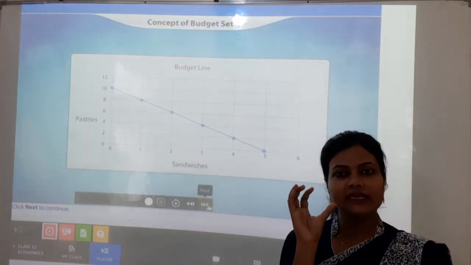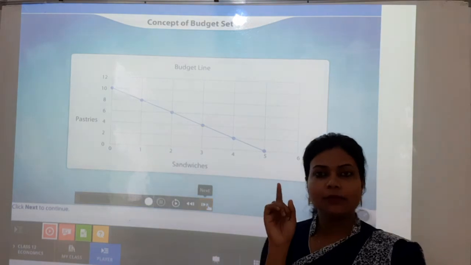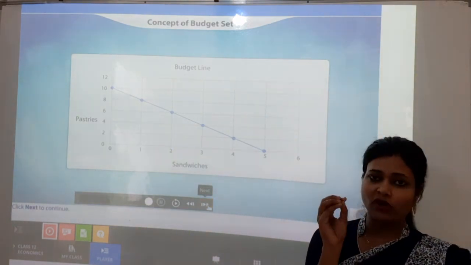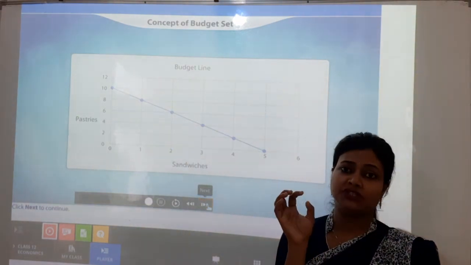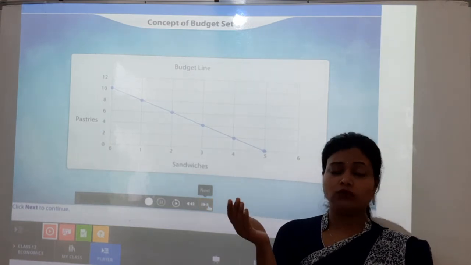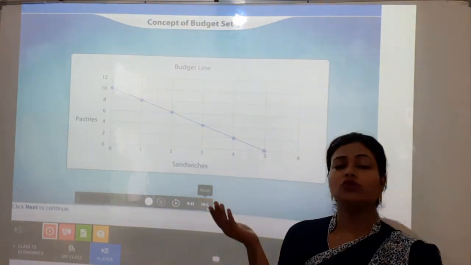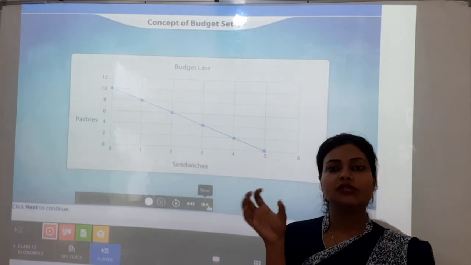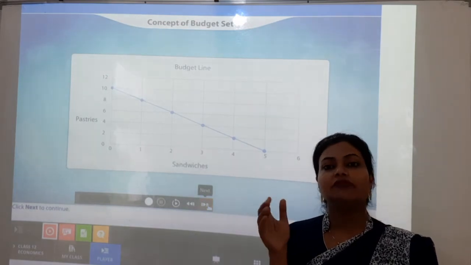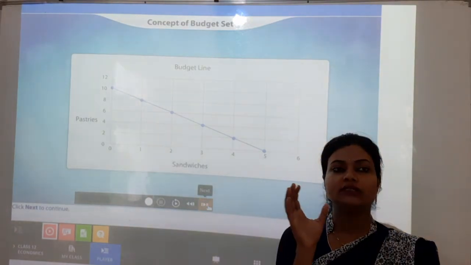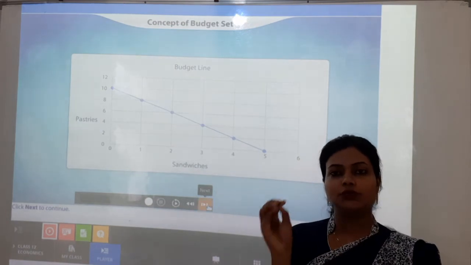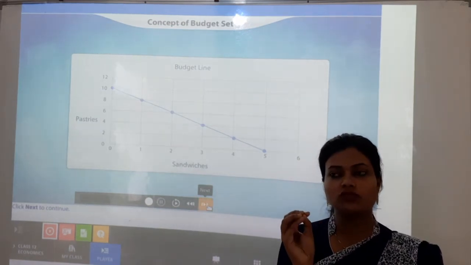So they get an exact amount only once a month. So they have to set a budget for running their house and all the household needs for the whole month. They set priorities, that these are the things we need to spend on, so money is needed for all these things.